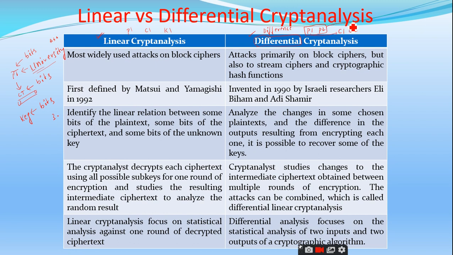If I use the plain text P2, I get C2. So when there is a difference between P1 and P2, the attacker tries to find the corresponding difference in the two ciphertexts C1 and C2. That is the reason why we call it differential cryptanalysis. So is it clear about the actual definition of linear cryptanalysis and differential cryptanalysis?